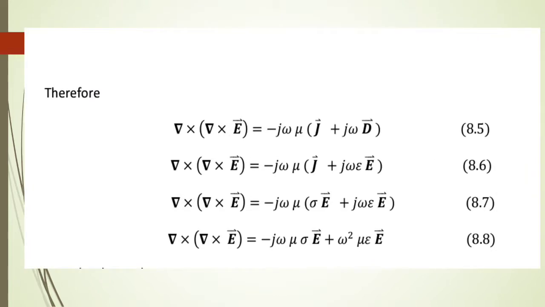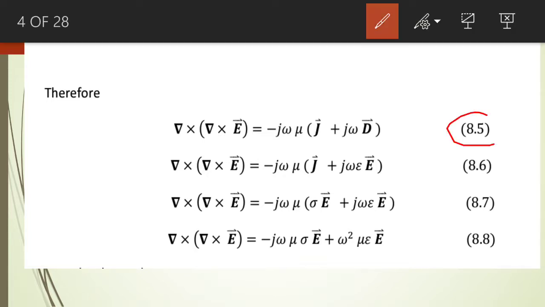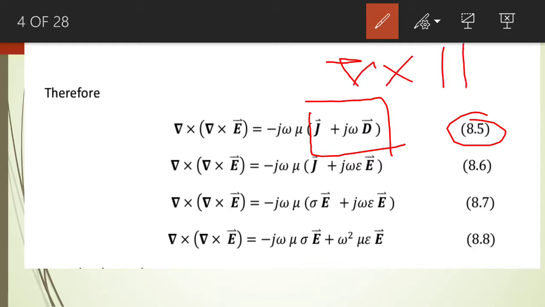So if we put the value of the curl of the magnetic field intensity on the right hand side of equation number 8.3, we obtain equation number 8.5. So we have put the value of del cross H on the right hand side of equation number 8.3.